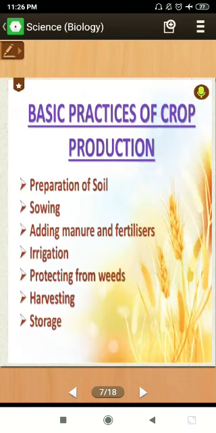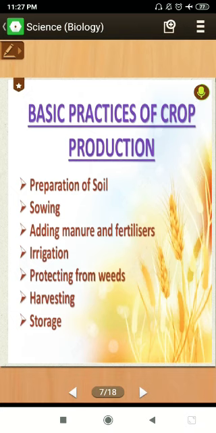Now we'll discuss the basic practices of crop production. But before that, we'll discuss some agricultural implements. As you all know, for agriculture, some implements are required. Implements are those tools that help in agriculture and are very necessary for it. For example, plough, hoe, seed drill and cultivator. If you are in the kitchen, at a workplace, or if you are a doctor, you need some instruments to do that particular job. Here in farming we require some tools, and those tools are known as agricultural implements.